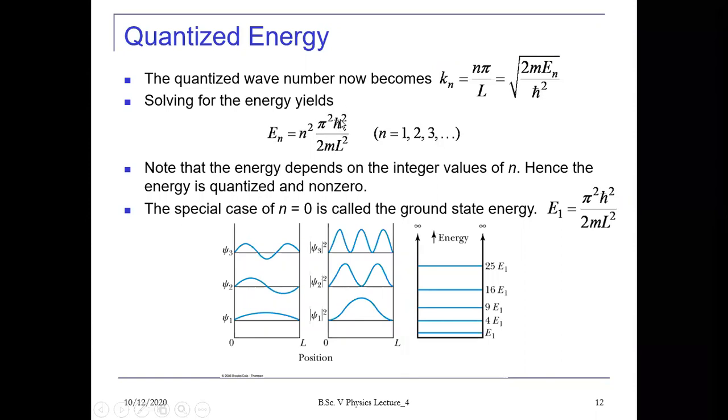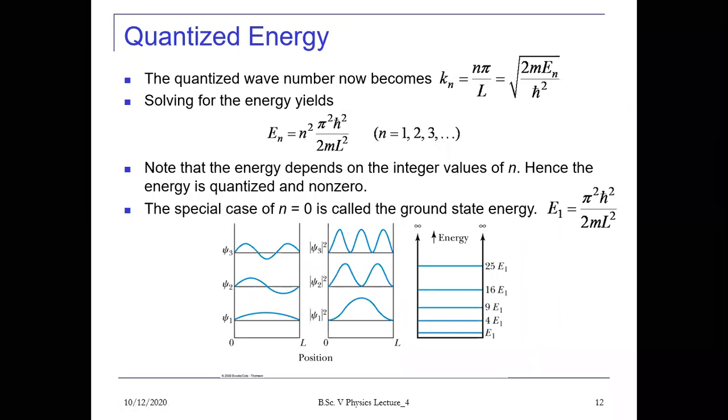If you put the value of h cut here, h by 2 pi, you can finally get the relation n square h square upon 8 ml square. So this energy here, remember that it depends upon the integer value n, and L is constant here. This is the width of the box, and the remaining other quantities are constant. So the only thing by which the energy changes is this integer value n, and this n represents here the different energy states.